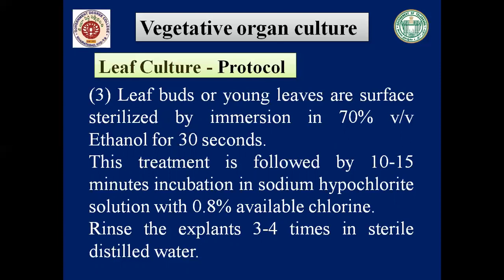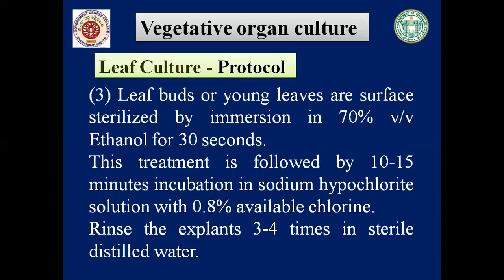This should be done very carefully, because by rinsing the explants with sterile distilled water, whatever chemicals we have used for surface sterilization, be it Teepol, alcohol or sodium hypochlorite, everything should be removed from the surface of the leaf. That's why rinse the explant as many times as needed to remove all these chemicals.